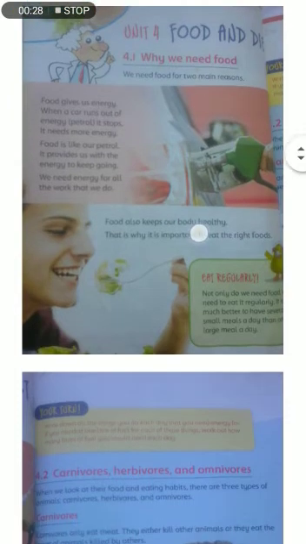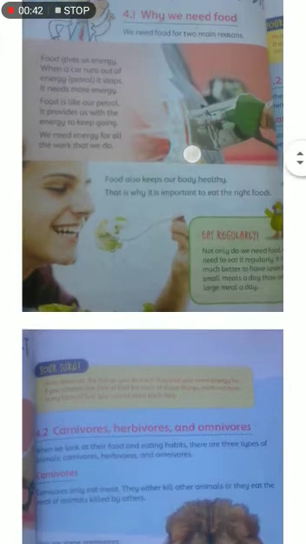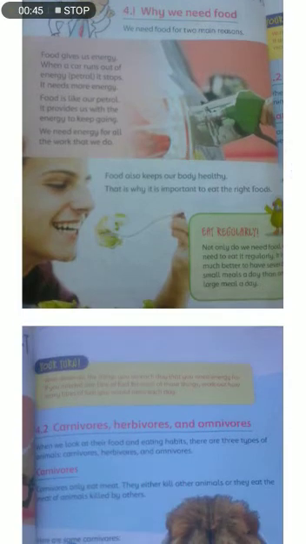Now we can move to our first topic. Our first topic is why we need food. There are two main reasons that we need food. The first one is food gives us energy. The second is food also keeps our body healthy. So these are the two main reasons that we need food. Food is like our petrol, it gives us more energy. And food also keeps our body healthy. So it is very important to eat the right food.